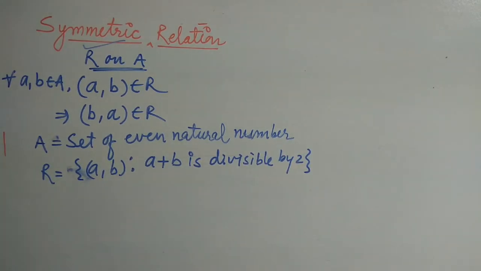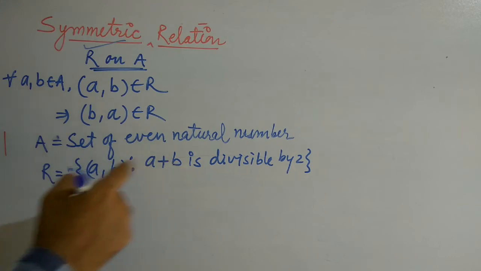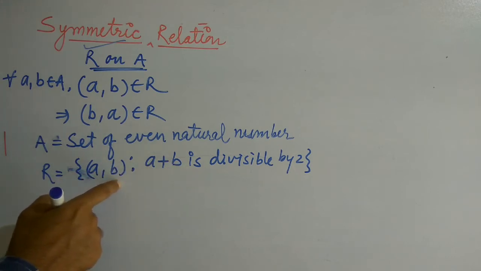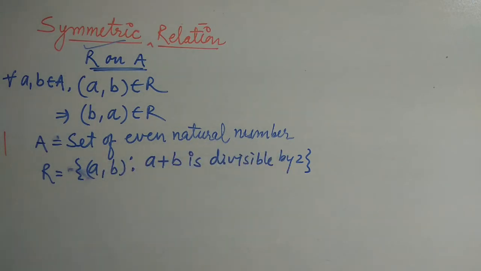So we define a relation where the sum of the first element and the second element of an ordered pair is divisible by 2.